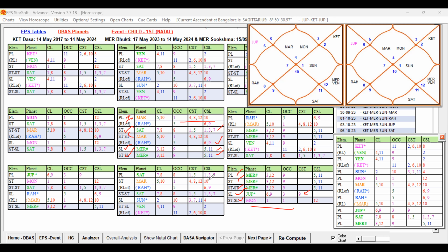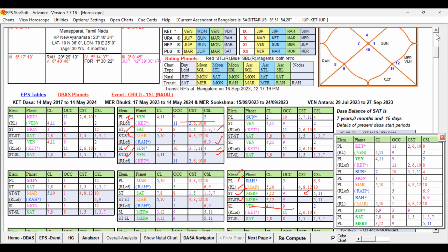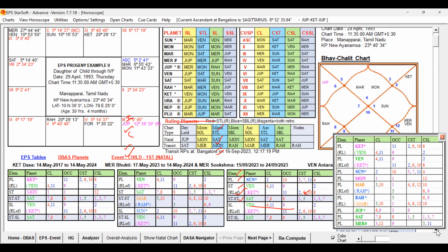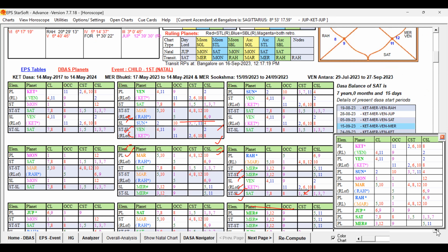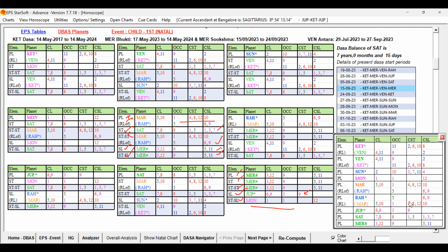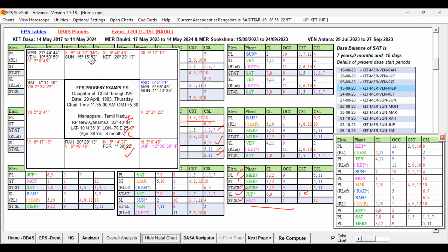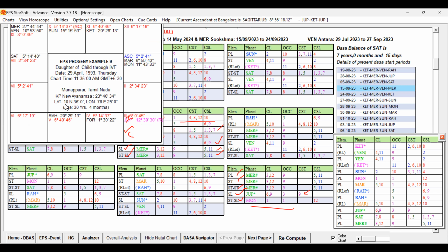Since Mercury is repeated at all levels, let us check the sub-lord of that Mercury. Mercury's sub-lord is Rahu. Let us check what Rahu is signifying. Rahu is the fifth occupant and 6 and 9 cuspal sublord.